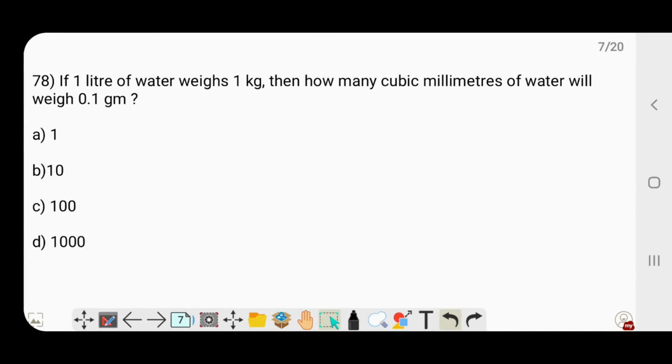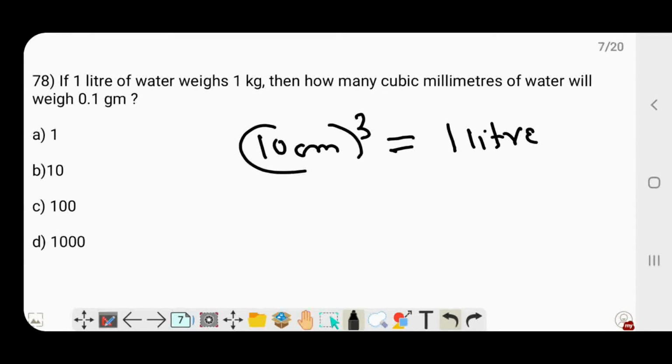In the 78th question we have, if 1 liter of water weighs 1 kg, then how many cubic millimeters of water will weigh 1.1 gram? See, this is like a standard thing which we need to know. 10 centimeters cube of any object, if it holds water, then that will be equivalent to 1 liter.